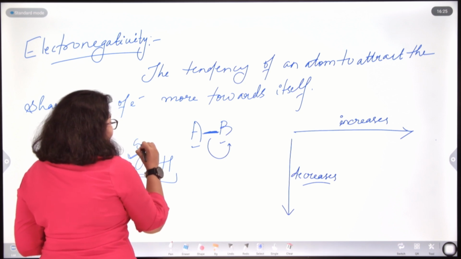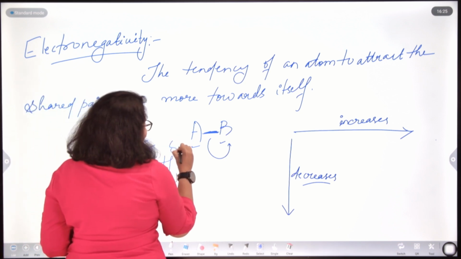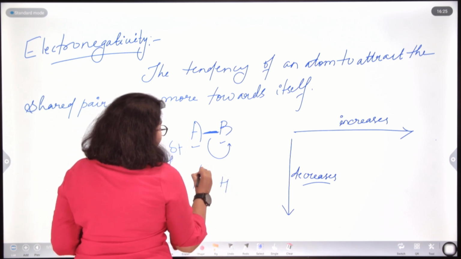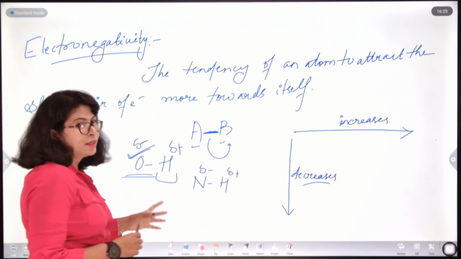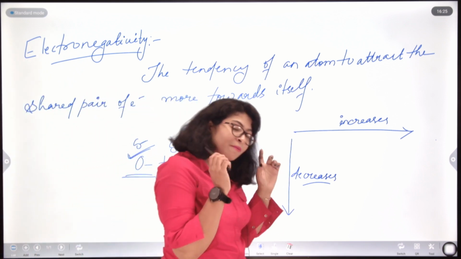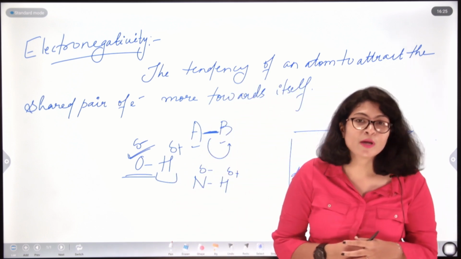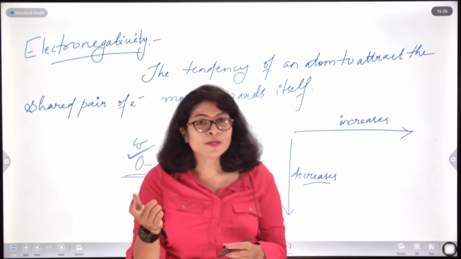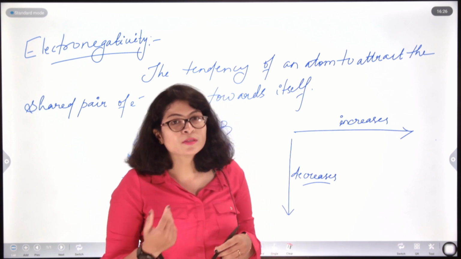Therefore oxygen will have a delta negative charge on itself, and hydrogen will have a delta positive charge. Similarly, nitrogen and hydrogen also, this will be delta negative, this will be delta positive. This is basically the difference: whenever there is an electronegativity difference between two atoms, there will be polarization of charge, that is, one will have a negative charge and the other will have a positive charge.